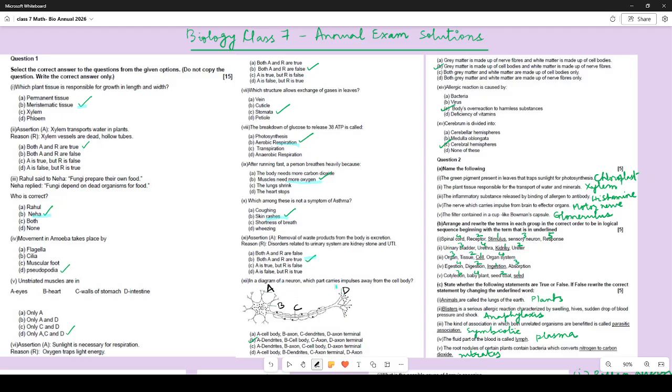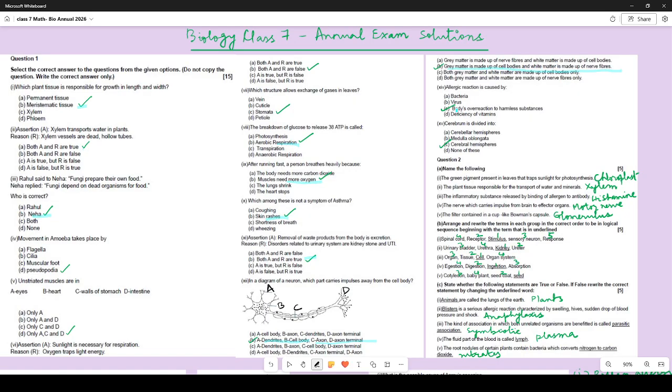Let us look at the diagram of the neuron over here. So the sequence is A is dendrites, B is cell body, C is axon and D is the axon terminal. So B option is the correct one. Okay. So the next one was assertion and reason once again. Over here, which of these is a true statement? So over here the true statement is grey matter is made up of cell bodies while white matter is made up of nerve fibers. This is the true statement.